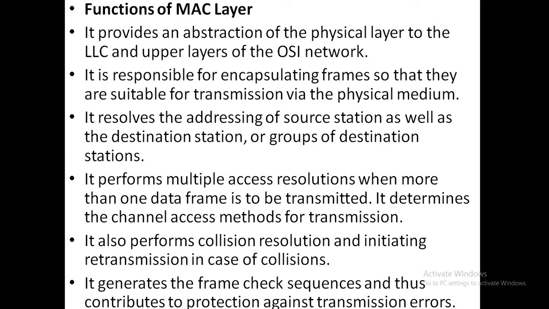Then we may go for the functions of the MAC layer. It provides an abstraction of the physical layer to the LLC upper layers of the OSI network. It is responsible for encapsulating frames so that they are suitable for transmission via the physical medium. It resolves the addressing of the source station as well as the destination station or groups of destination stations.